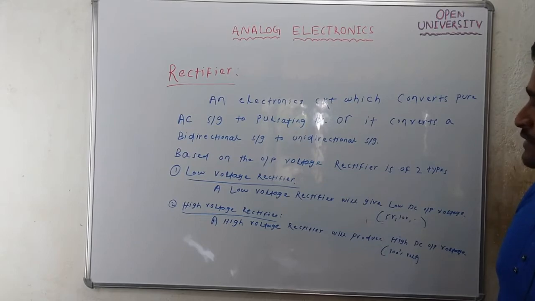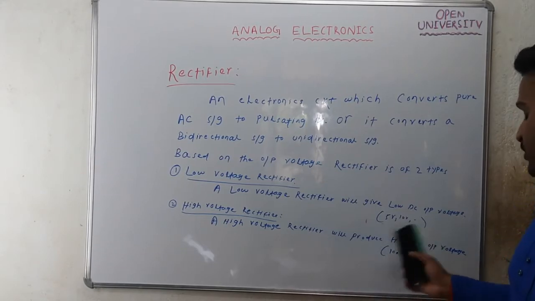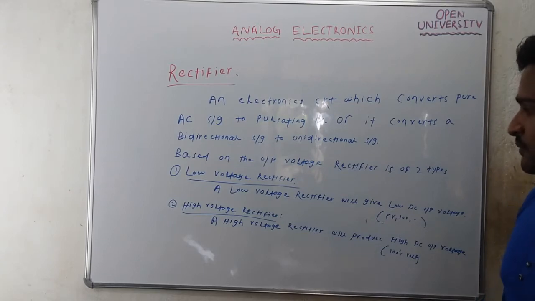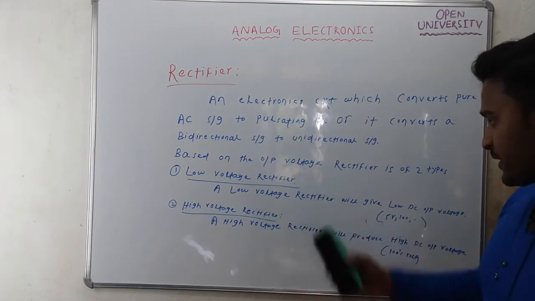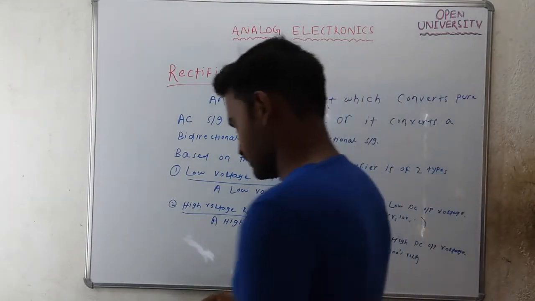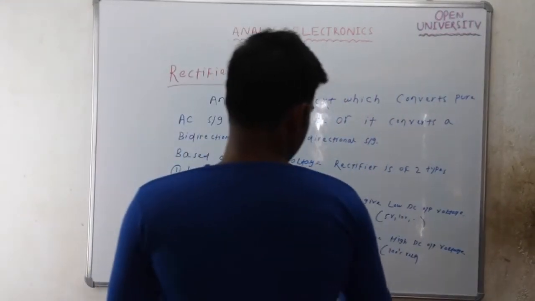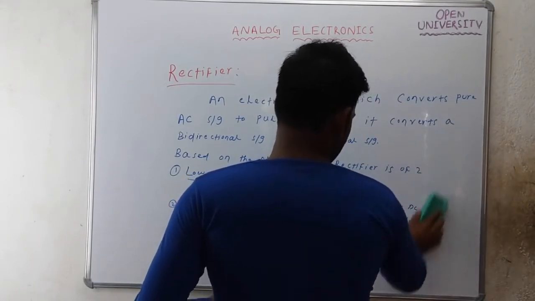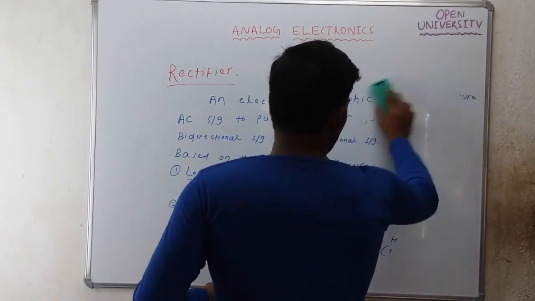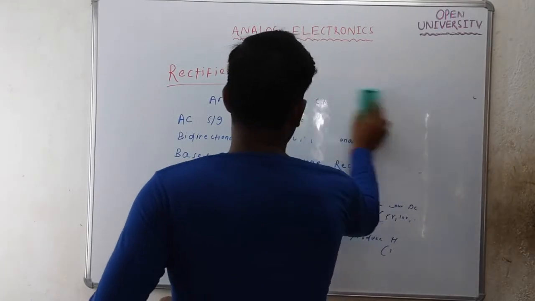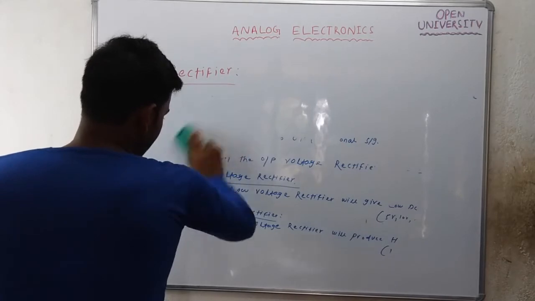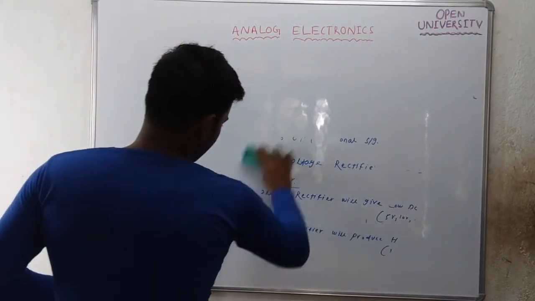If you want high DC output voltage, in the form of some hundreds of volt, you need a high voltage rectifier. Again, the low voltage rectifier is of two types: one is the half wave rectifier and another one is the full wave rectifier.